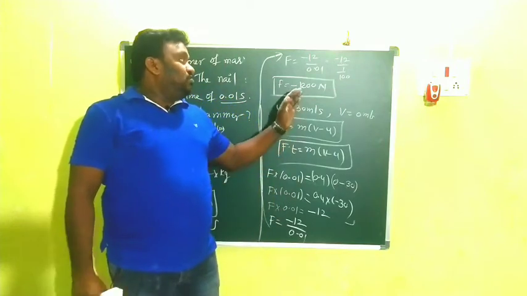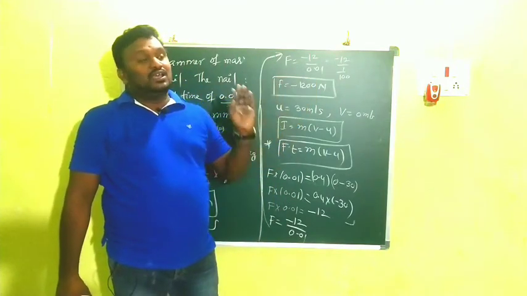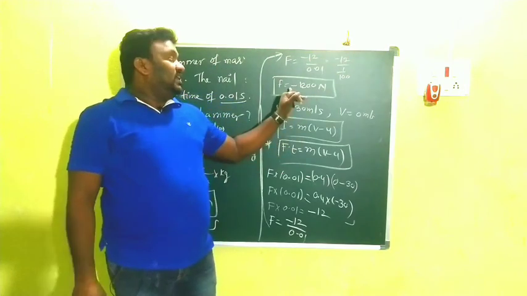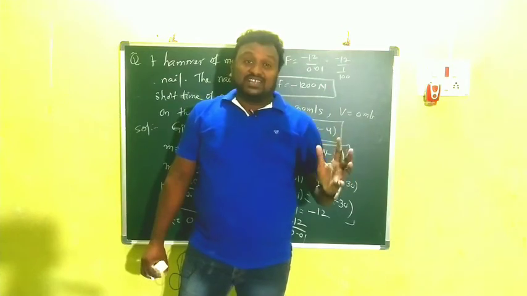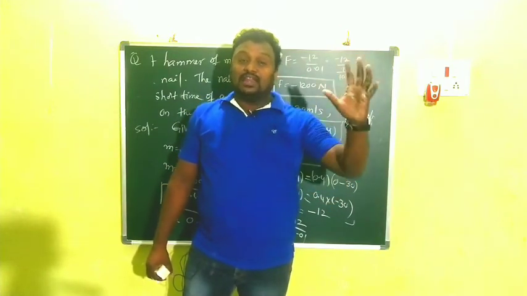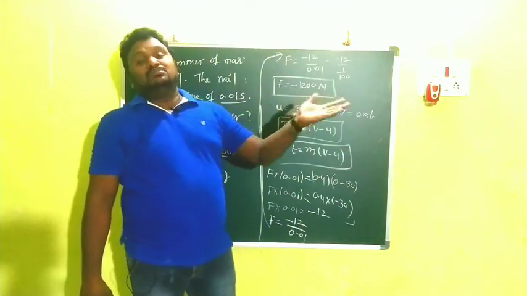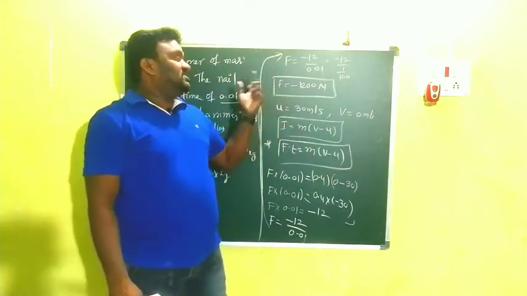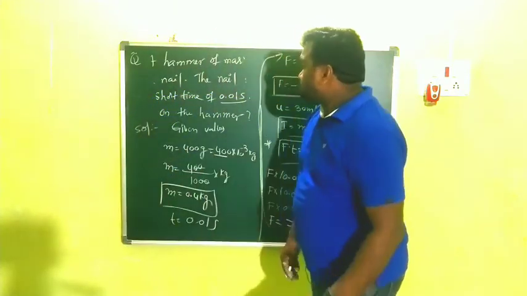So this is the force applied by the nail on the hammer in the opposite direction. Here minus represents the opposite direction. Action is equal to minus reaction. Action is the force applied by the hammer on the nail, that is 1200 newtons. The reaction is minus 1200 newtons. This is clear.